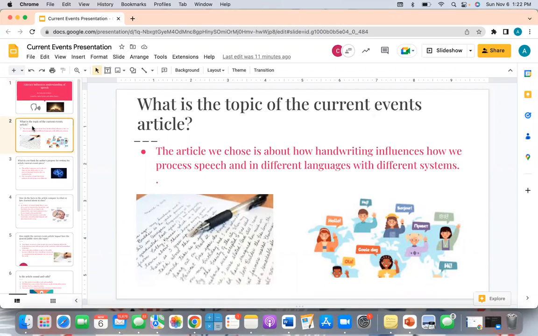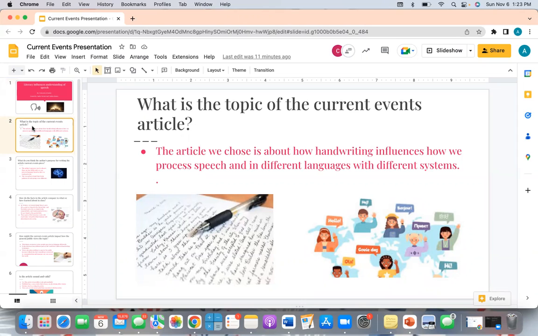different systems. This includes alphabetic systems of language, which are languages with consonants and vowels, and non-alphabetic systems, which are languages without consonants and vowels, like those in countries in the Middle East, East Africa, and Asia.